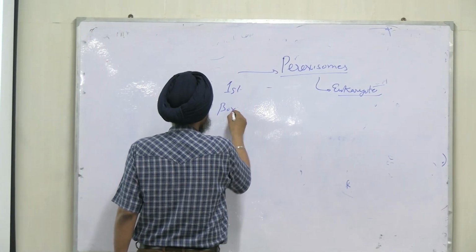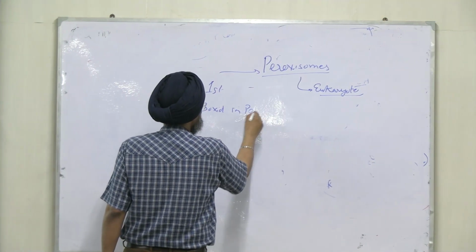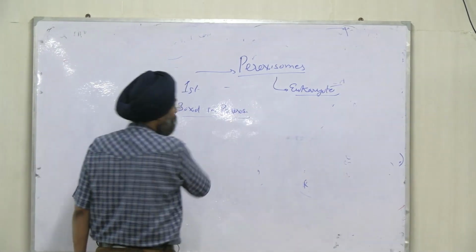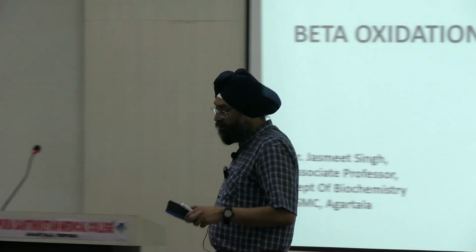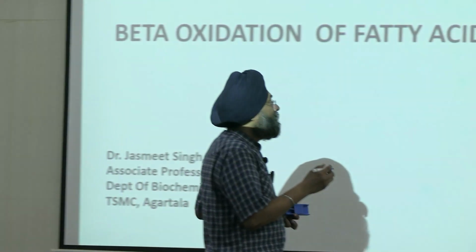Beta oxidation in peroxisomes is a bit different. How? Peroxisomes are organelles present in eukaryotic cells and it occurs via a modified process in peroxisomes. I told the 4 steps.